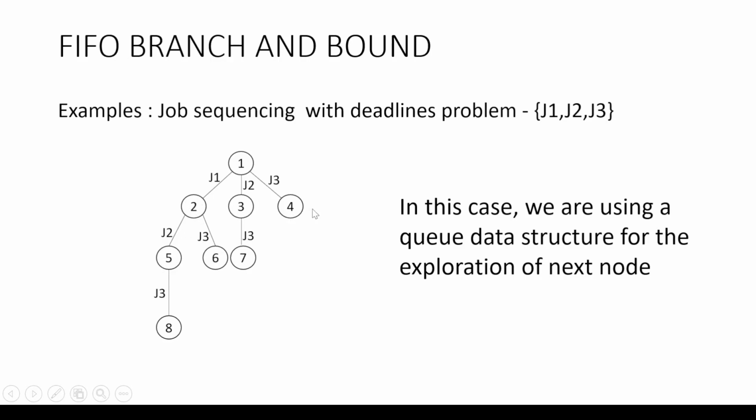So once 2, 3, 4 is done, we are popping out 2 and assigning the remaining jobs to node 2, that is, the nodes are explored from 2. Then we are removing 3 and the node is explored to 7. Similarly 4, since there is no job that can be assigned, it is empty. After that, whichever was first in was 5, we are exploring to 8. So this is FIFO branch and bound.